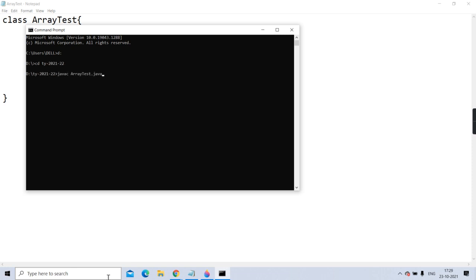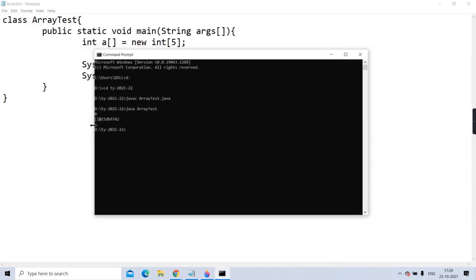See here, I am giving java ArrayTest, enter. Can you see? Is it displaying 0? Have you observed it? This proves that never will an array be uninitialized.